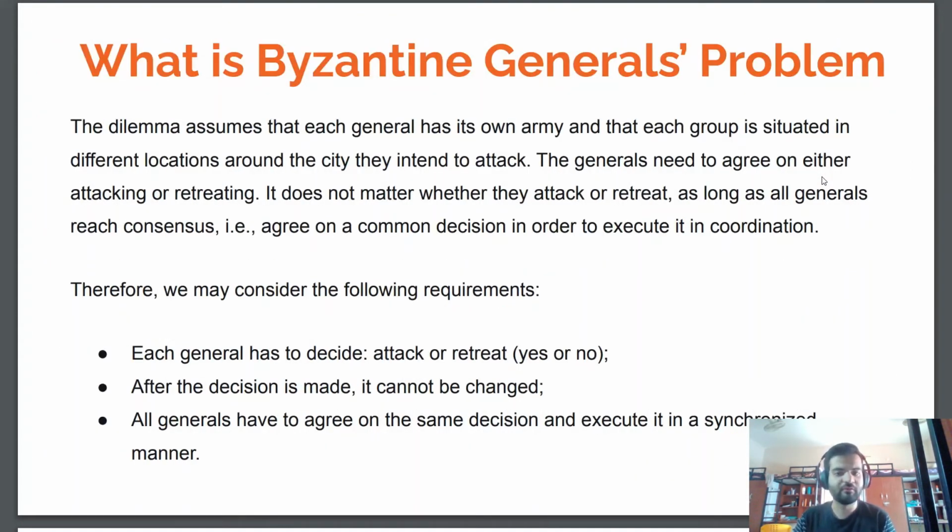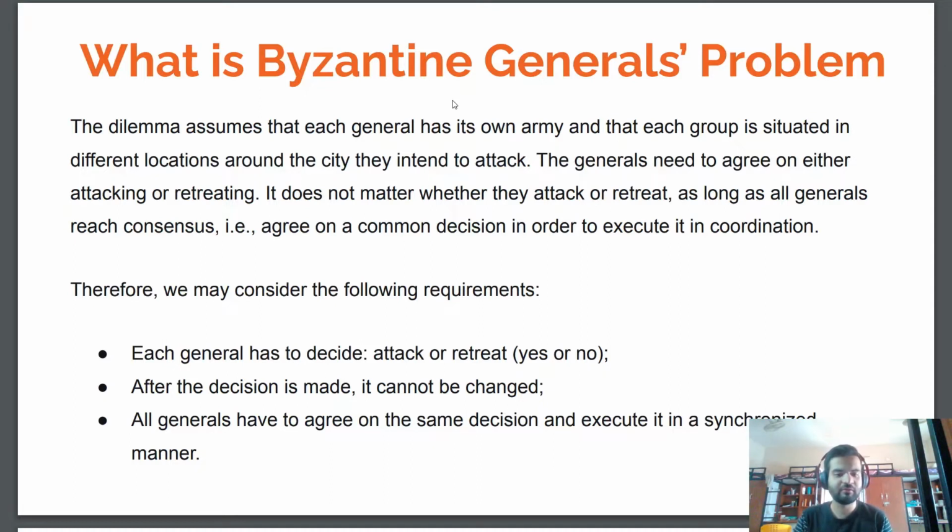If you go about this problem, the situation is like this: each general has its own army, and each group is situated in different locations around the city they intend to attack. So the generals need to agree on either attacking or retreating. It does not matter whether they attack or retreat, as long as the generals reach consensus, that is, agree on a common decision in order to execute in coordination. So the generals have to reach a consensus. That is, they have to agree on a decision which the majority agrees with. It can be like if three are agreeing to attack or if three are agreeing to retreat, they have to take that as a final decision.